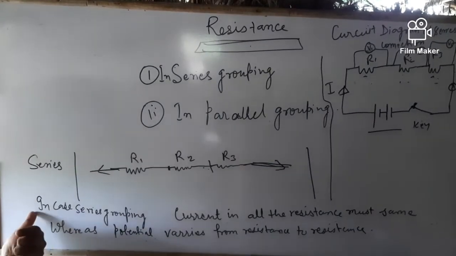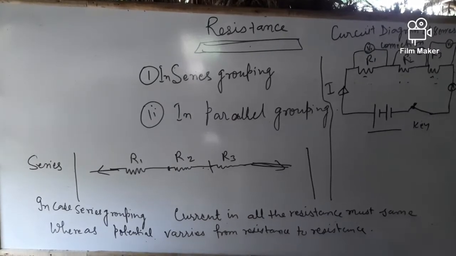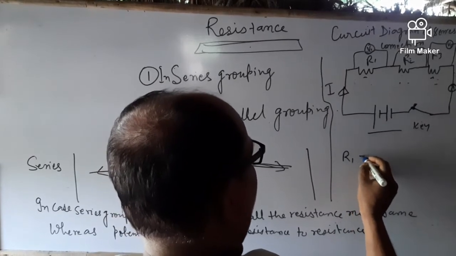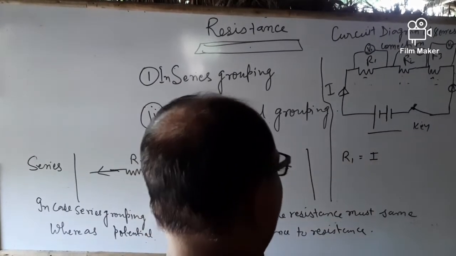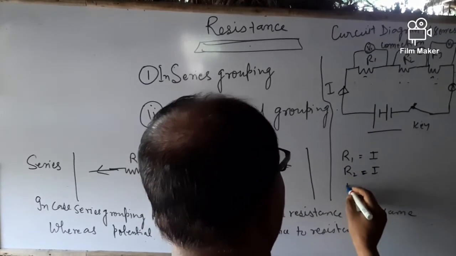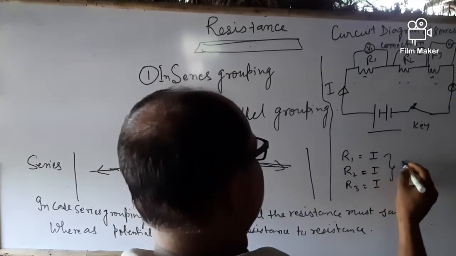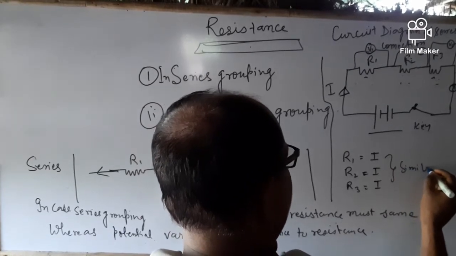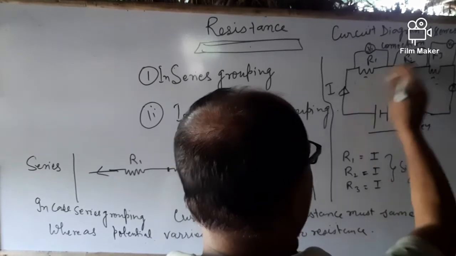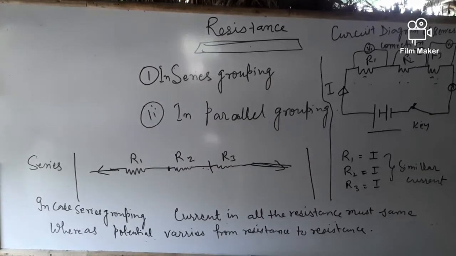As we already discussed, in case of series grouping, current in all resistances must be the same. So in R1, how much current flows? I. In R2, the amount of current flow is I. In R3, the amount of current flow is I. That is the similar current flowing through all resistances, but the potential is different.